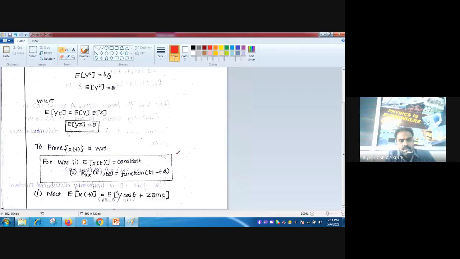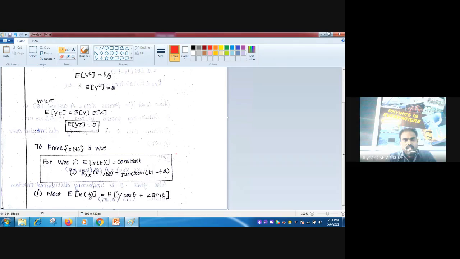To prove X of t is WSS, the first condition is that E of X of t is constant. The second is that Rx of t1, t2 is a function of t1 minus t2. So we have to verify these two conditions.